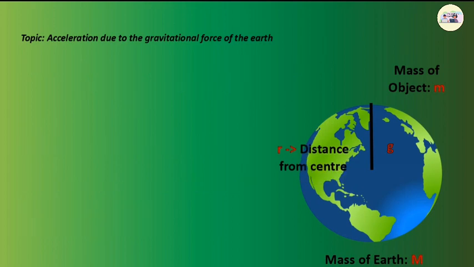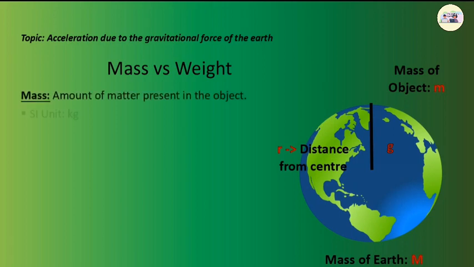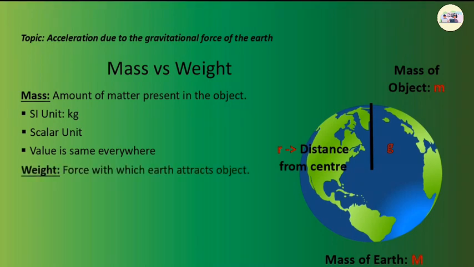Now let's talk about mass and weight. We often think mass and weight mean the same, but they are different. Mass is the amount of matter present in the object. The SI unit of mass is kg. Mass is a scalar quantity. Its value is the same everywhere. The weight of an object is defined as the force with which the Earth attracts the object.